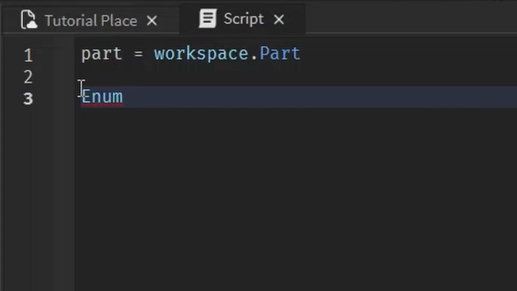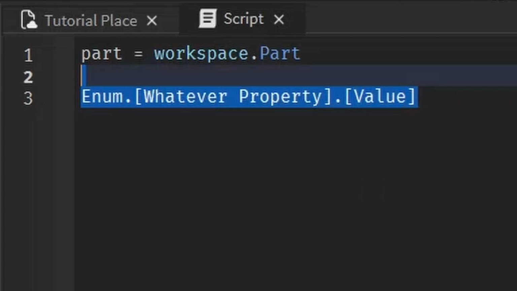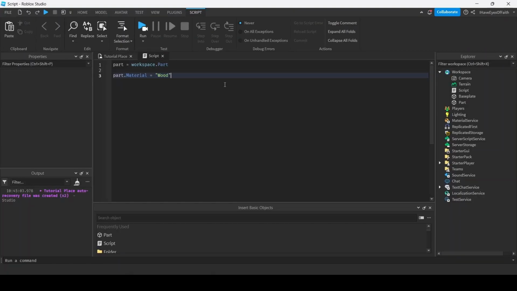Always when you're setting it, you write an Enum and then whatever property you would like to change, and then a dot, and then you write the value. That's how you do it. So both of these methods work the same way. I just want to show you how enums work, and also that method lets you see the drop down menu for the materials too. If you write a string, you just have to know the material you want.